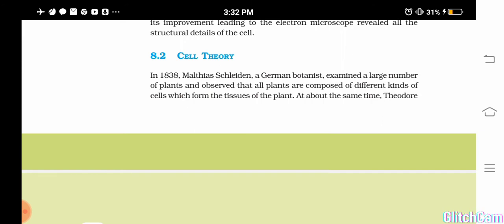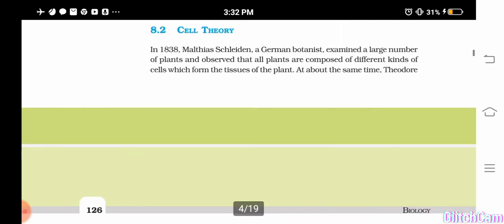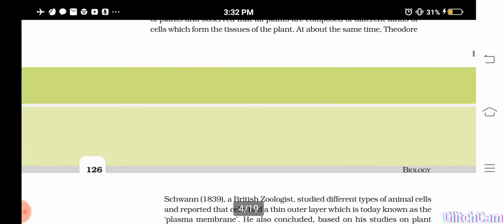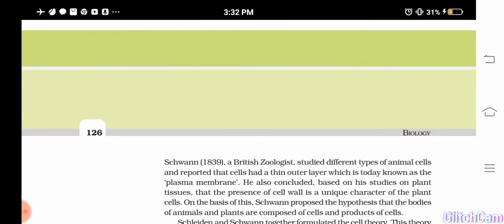A German botanist known as Matthias Schleiden observed a large number of plants, and he found out that all these plants are made up of different kinds of cells, and the cells are forming different tissues. Around the same time, another scientist known as Theodor Schwann, a zoologist, studied different types of animals, and he found out that animals are also made up of cells.